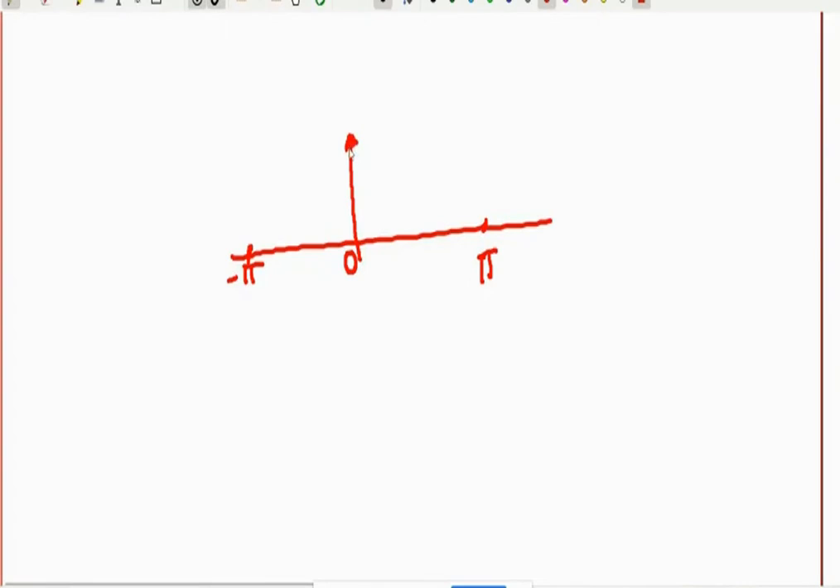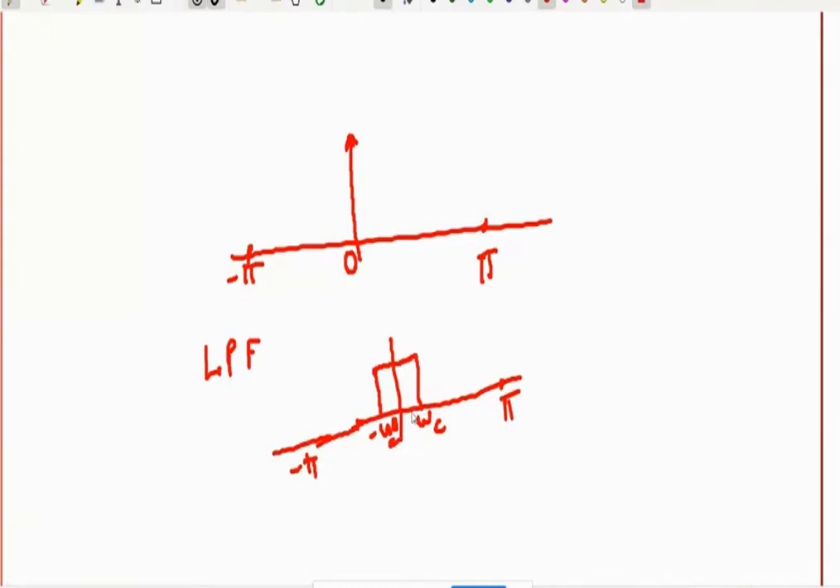Now when I say that the filter is a low pass filter, in that case it will pass low frequencies. This is the maximum frequency pi. This one is the minimum frequency, negative maximum frequency minus pi, and it is going to pass low frequency. So it will pass from 0 to cutoff frequency omega c, or you can say minus omega c to plus omega c. So if the filter passes this many frequencies, then it is a low pass filter.